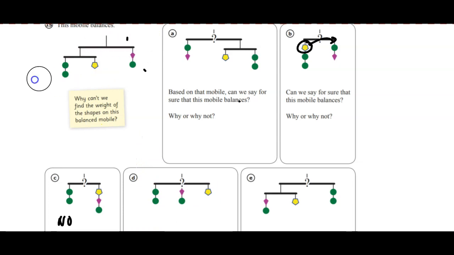And then let's look at our last one. We've got this section right here, which should be equal to these two. And already that causes a problem because I know that this part of the mobile will not balance, because this is equal to a pentagon plus two circles, and we're missing two circles right here for it to balance just on the inside part. So that's going to be a no as well.